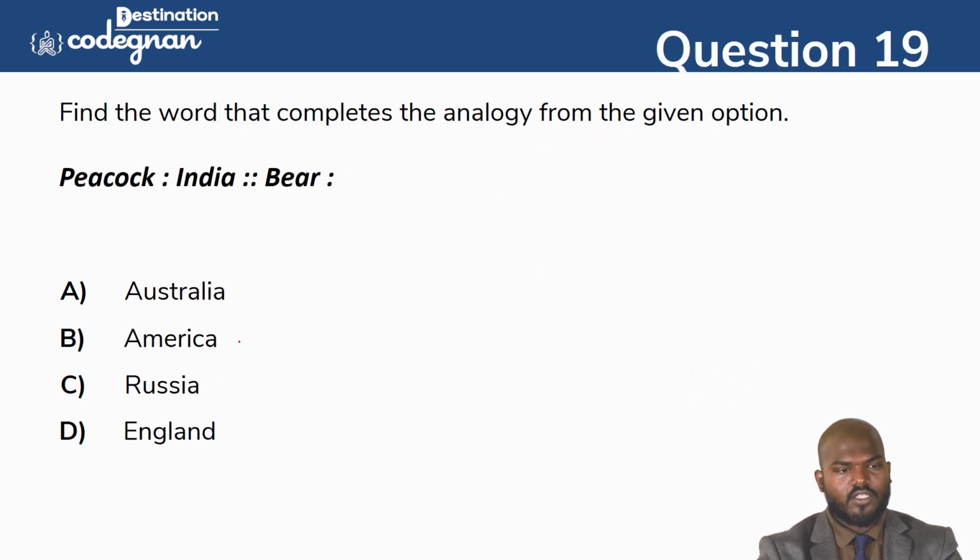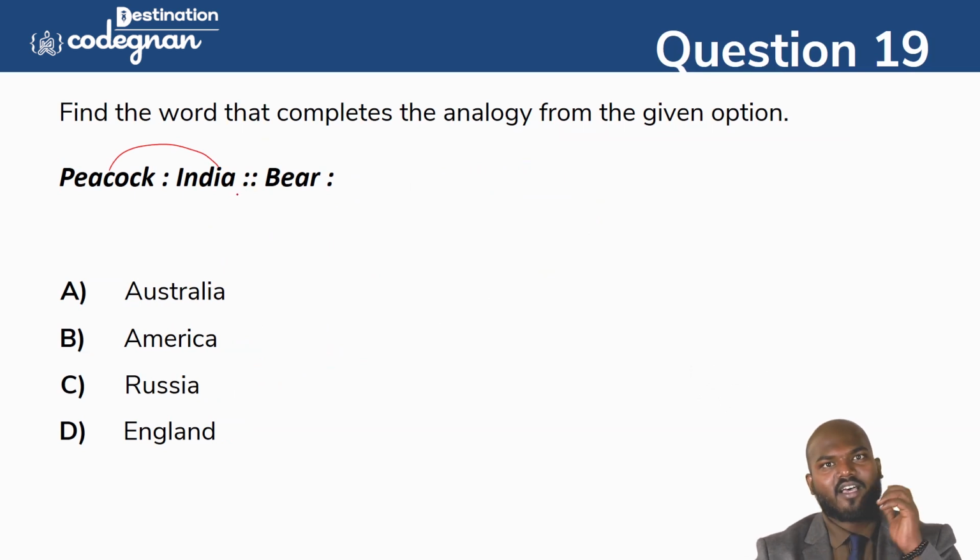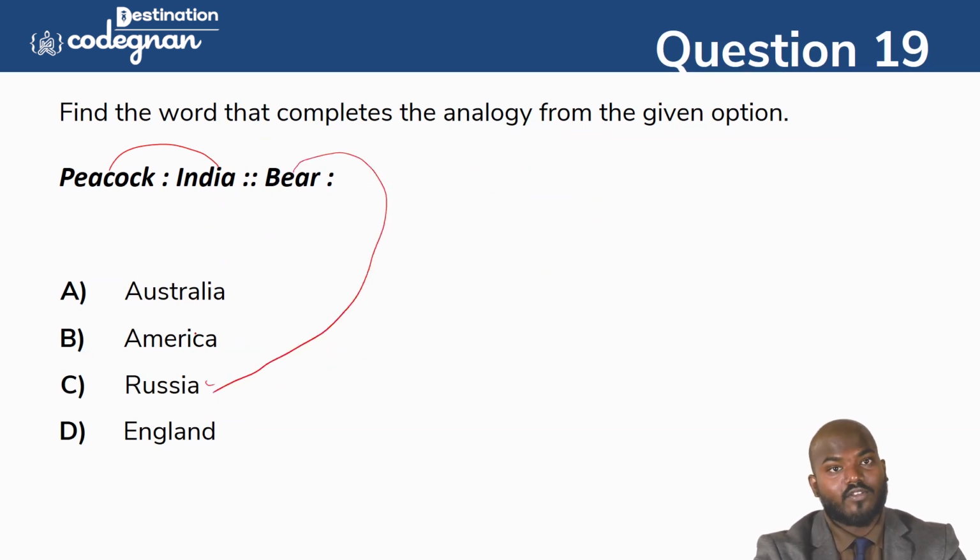The next one, you see this one? Peacock is the national bird of India. Okay, and bear is the national animal of what? Anyone say? Many recent YouTube videos are related to this. Anyone having any clue here? Yeah. So bear is the national animal of Russia. So that's what they think.